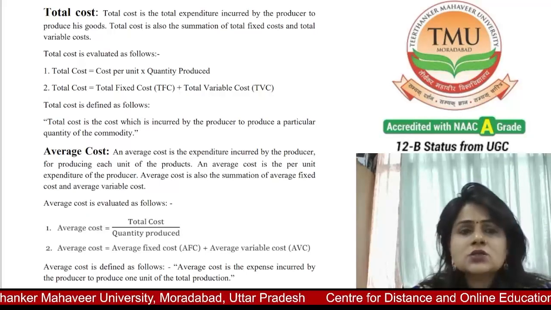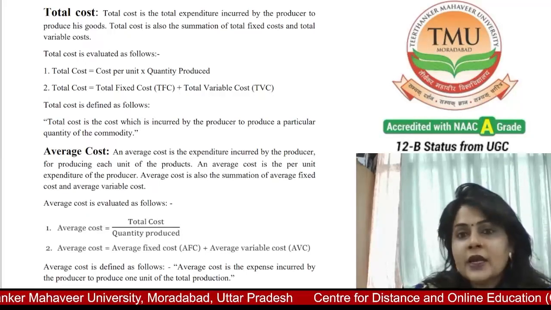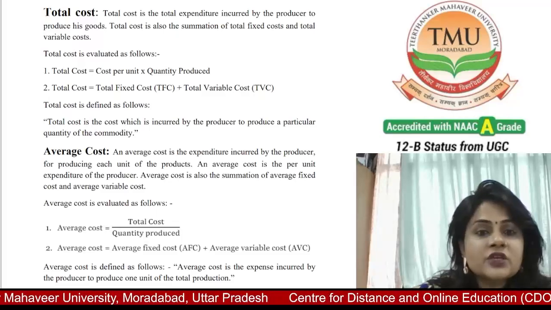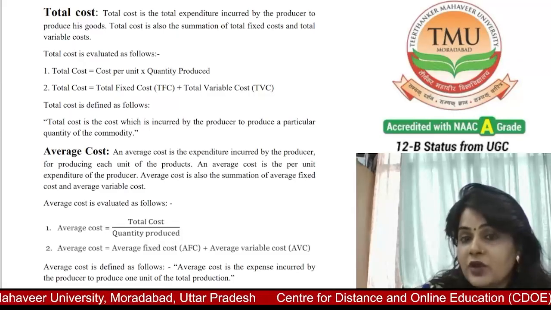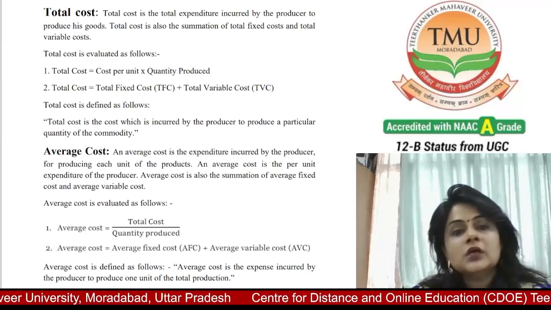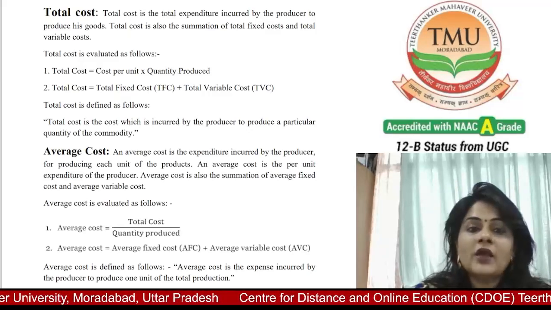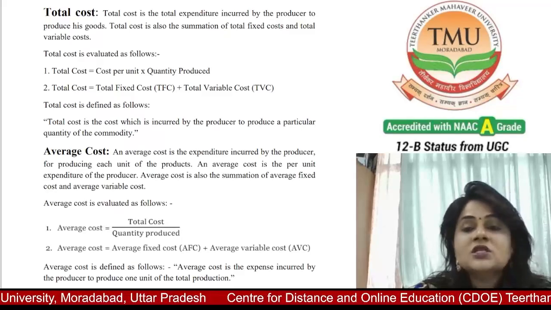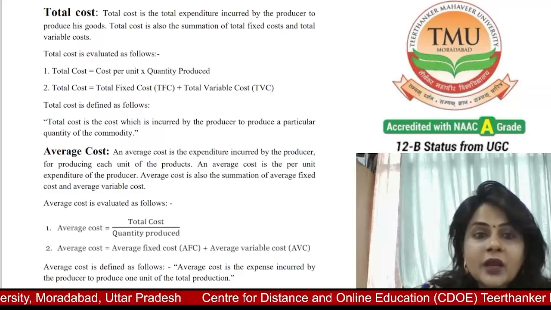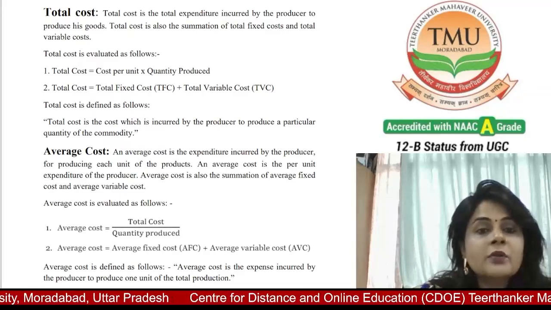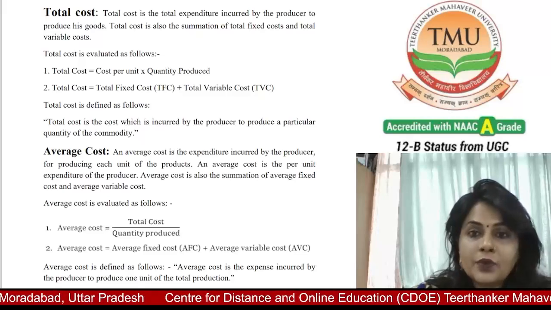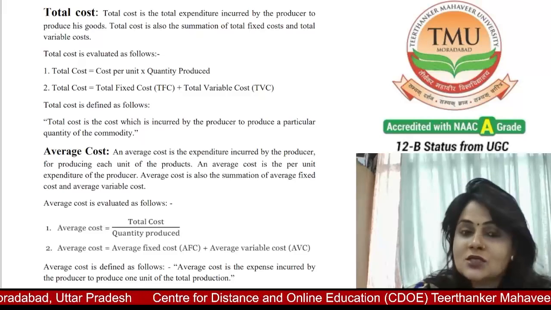It is also represented in a more advanced way as total cost is equal to average fixed cost plus average variable cost, multiplied by the number of units. So this was all about the total cost formula. Total cost is a very important concept for determining the level of production. I think, student, you have understood what total cost is.